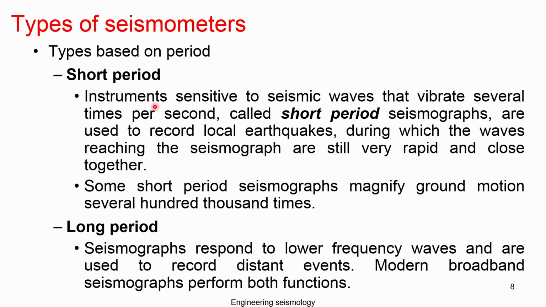So, based on the sensor type, the seismometer can be classified.